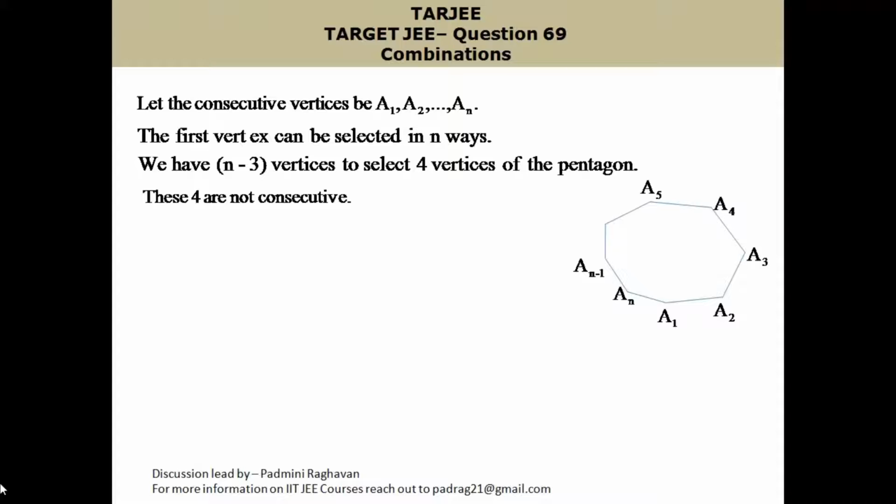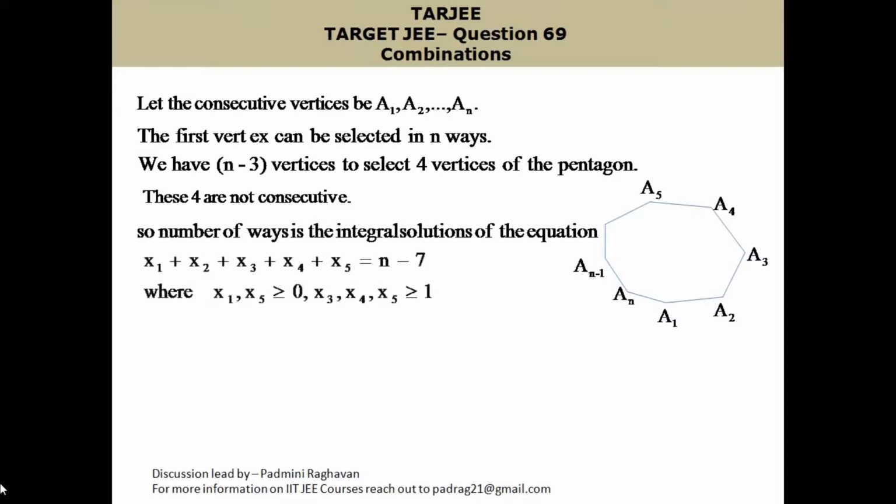So those are the vertices left aside. Out of n minus 3, if you select 4, you are left with n minus 7 vertices. So we have the equation x1 plus x2 plus x3 plus x4 plus x5 is equal to n minus 7.